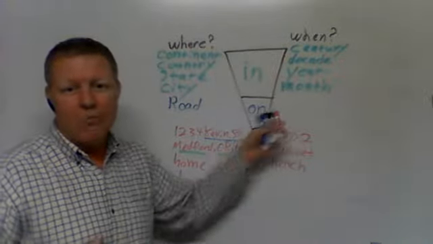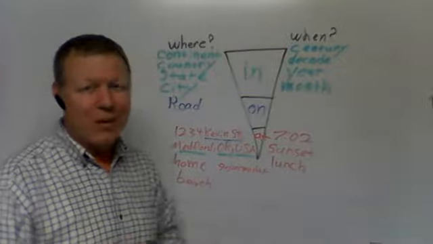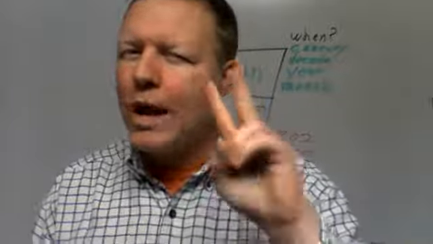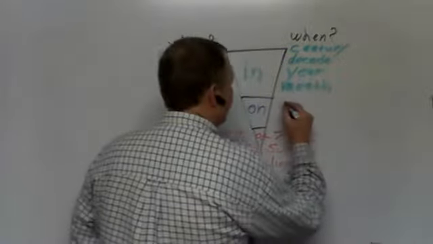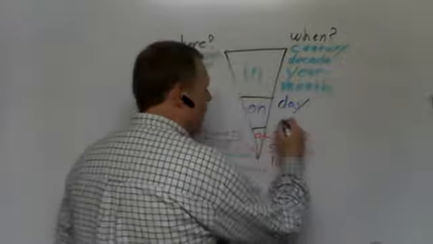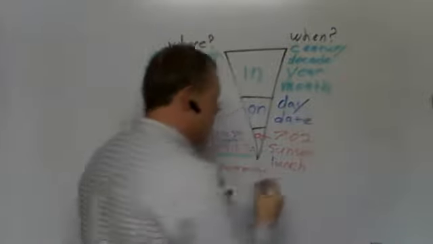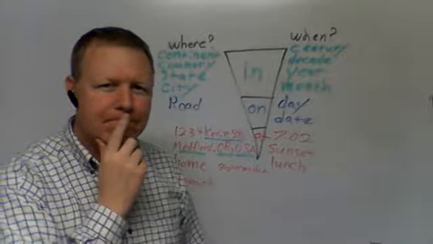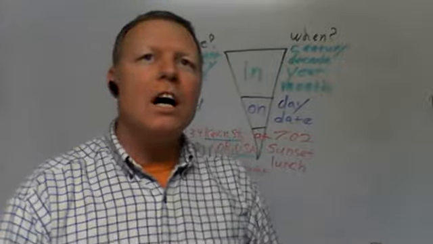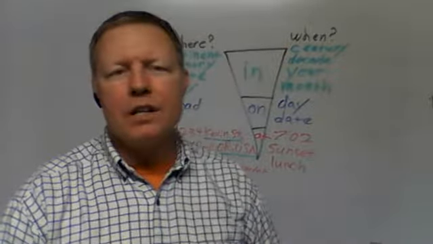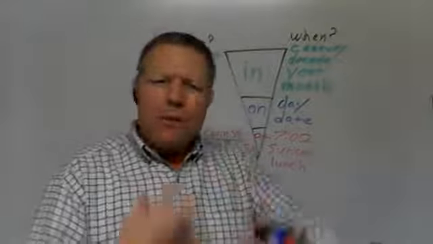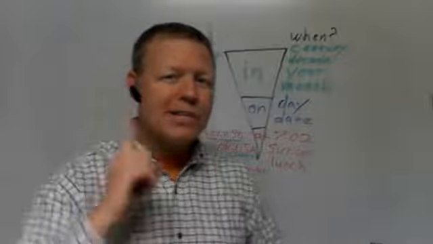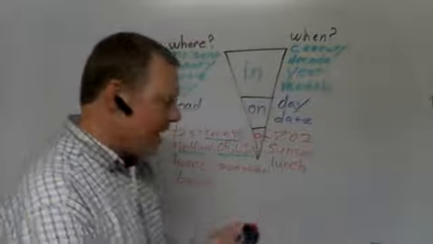So that leaves on. What's on? Pretty obvious, right? What are we missing? A day, but it's said two different ways. Check it out. So we use on for a day or a date, right? So what's the difference between a day and a date? You know, I have a lot of learners, a lot of clients, and a lot of students who are very clever and they come up with very good answers for this, which are pretty good and really accurate. But here's the easy way to know what's a day and what's a date.